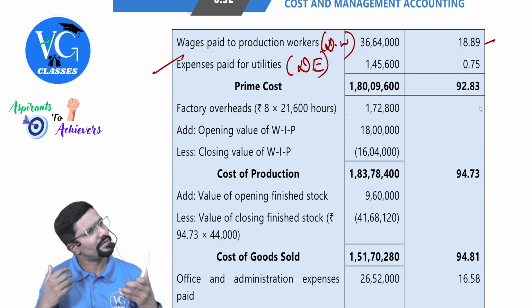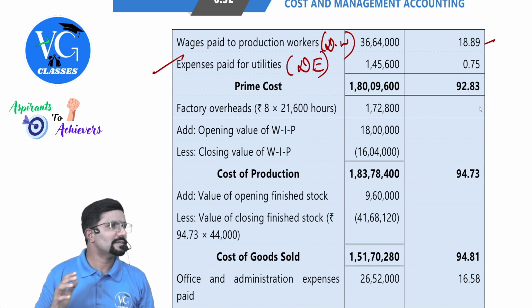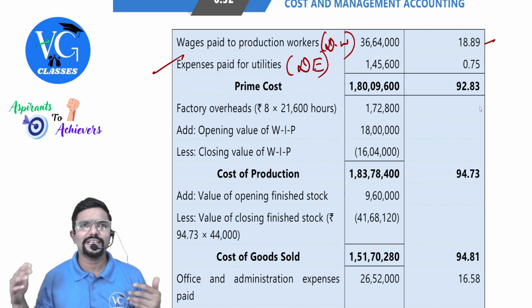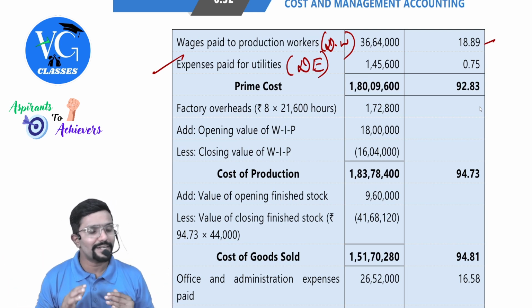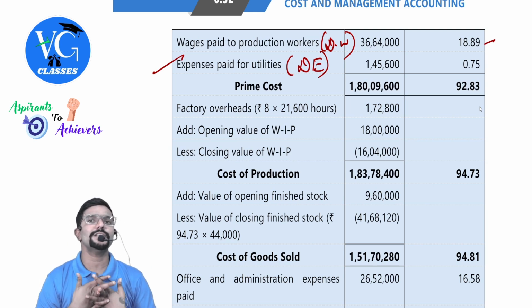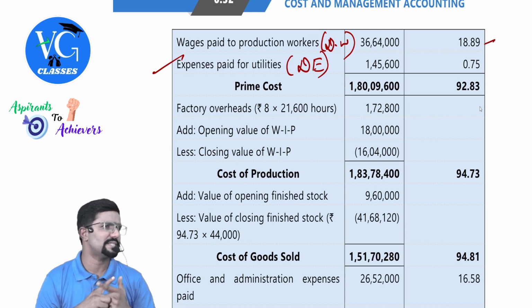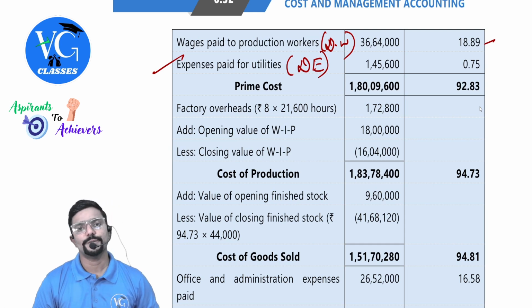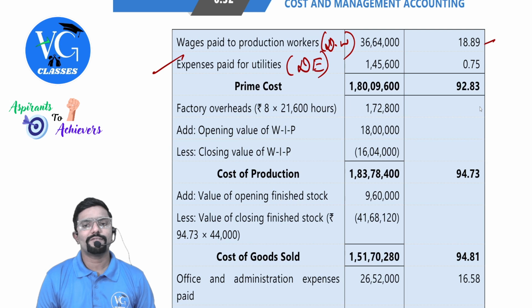Sir, can I take it as factory overhead also? Yes. Because sometimes they give power, heat, light and all there. So can I consider it as factory overhead? Yes. Here, for this question, they have taken it as direct expenses. If you ask me what is better, sir, better to take it as factory overheads. There is nothing wrong if you take here, but mention clearly as a note. 1,45,600 divided by 1,94,000. Are you getting 0.75?